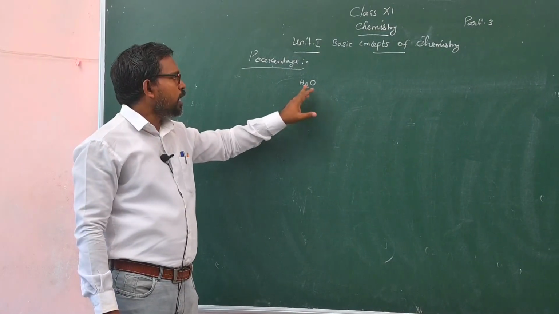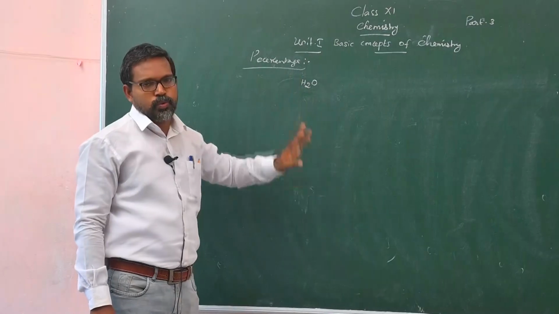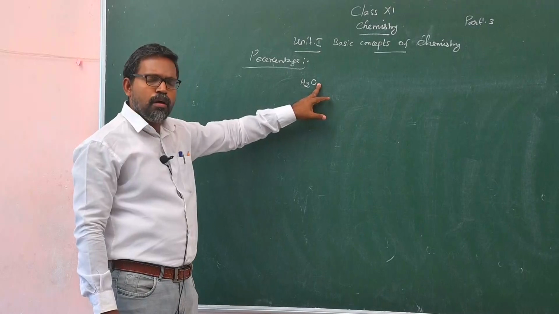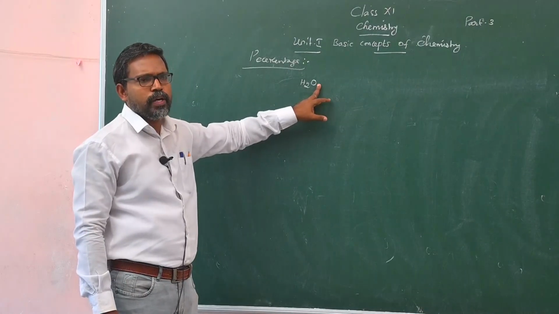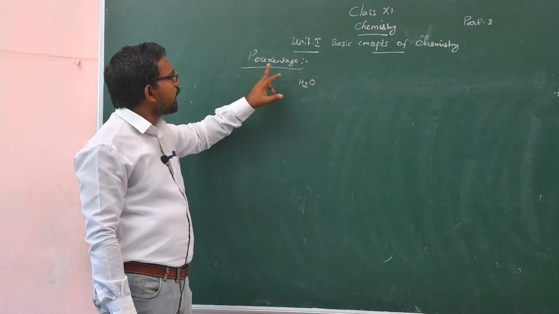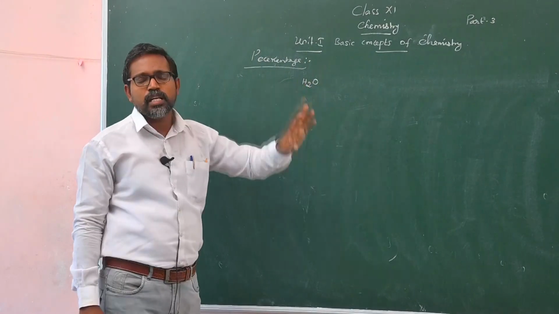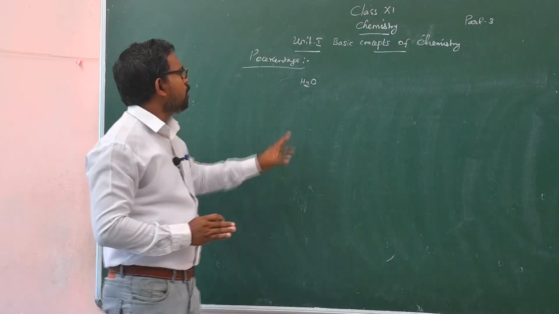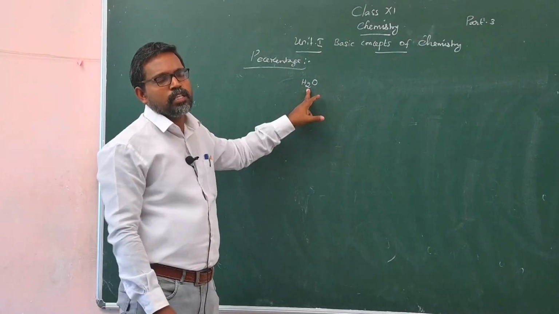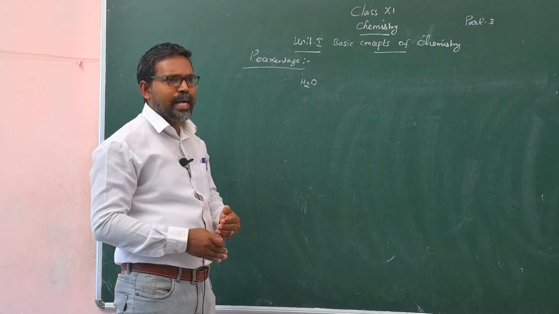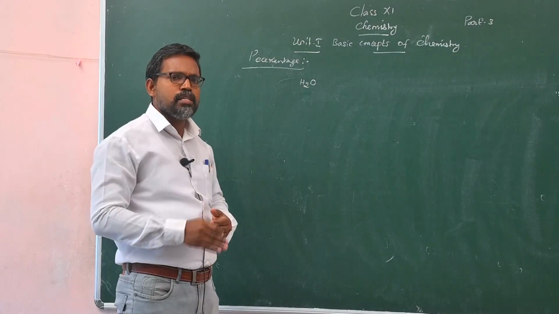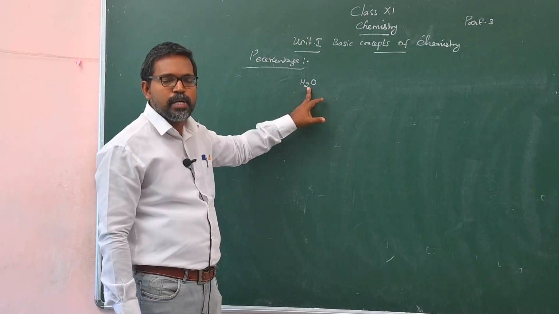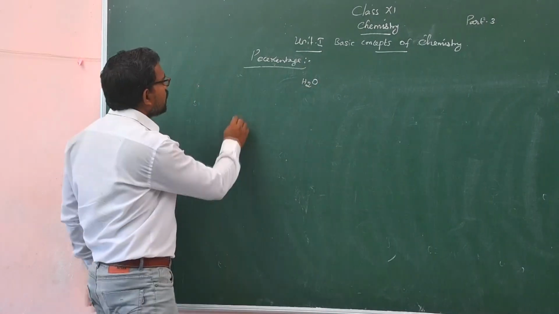We can say the formula for water is H2O, but it consists of 2 hydrogen atoms and 1 oxygen atom. How to find out the percentage of elements present in the given compound? We can't simply say the percentage of elements present in the compound, but it is easy to calculate.